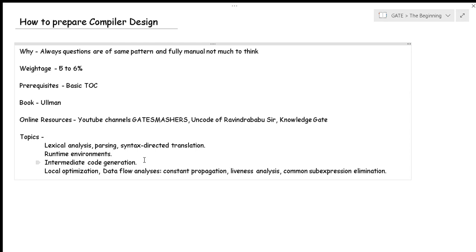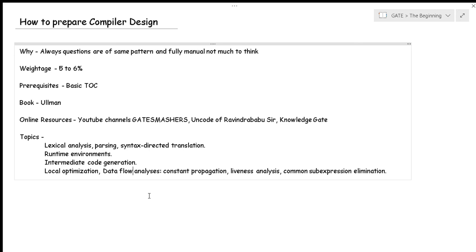So that's one thing. And this is something where even I struggled a little bit, because loop optimization and data flow analysis are not asked in GATE that frequently, nor do the test series ask questions related to them frequently, nor will you be able to find a good solved example related to them. So please keep this in mind whenever possible.